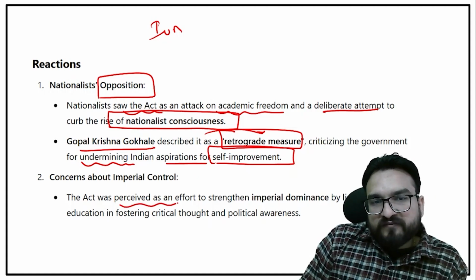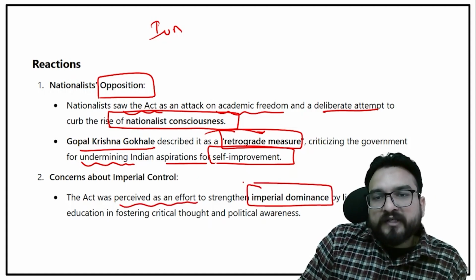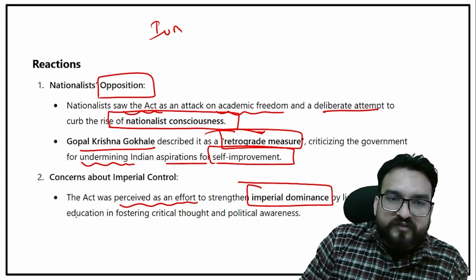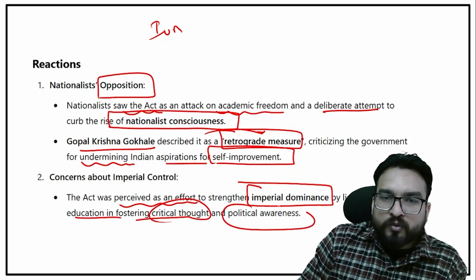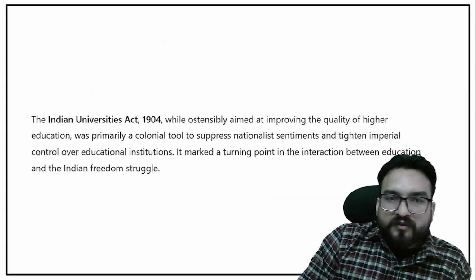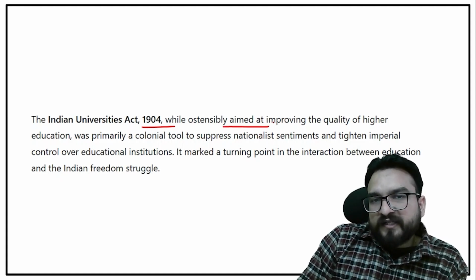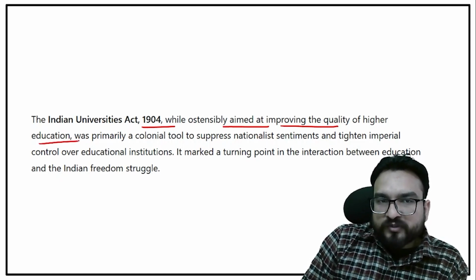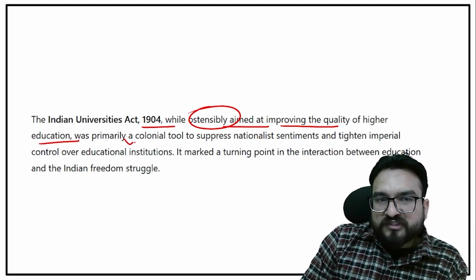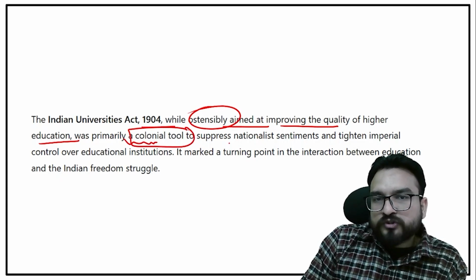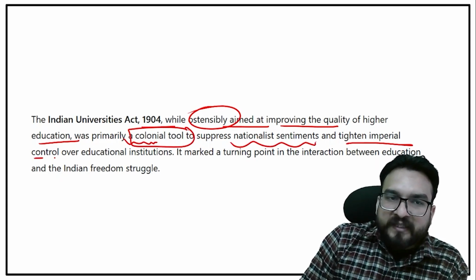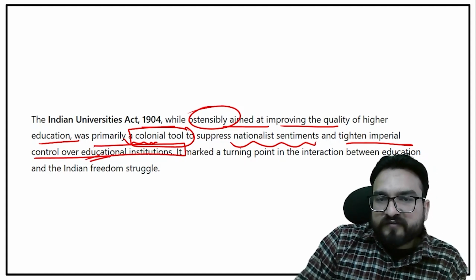The act was perceived as an effort to strengthen imperial dominance by limiting the role of education in fostering critical thought and political awareness. Lastly, this Indian Universities Act was ostensibly aimed at improving the quality of higher education, but was primarily a colonial tool to suppress nationalist sentiments and tighten imperial control over education. Very, very important.